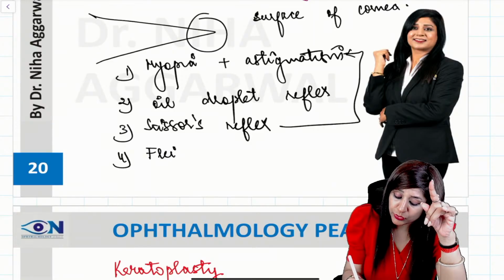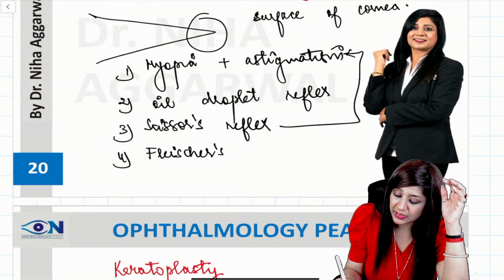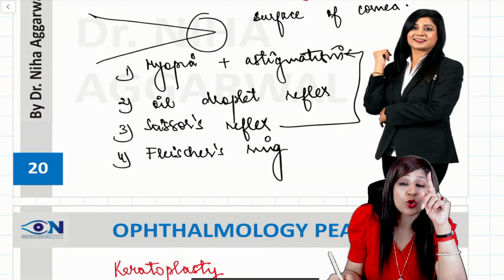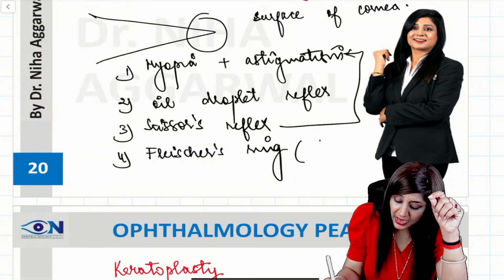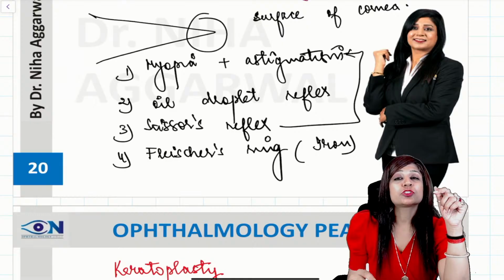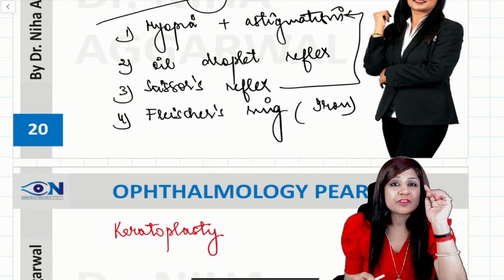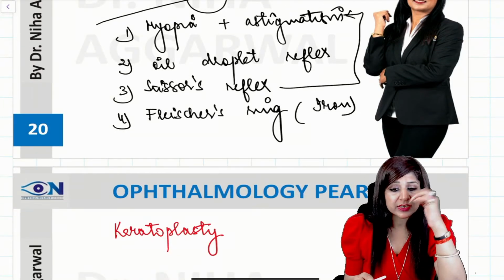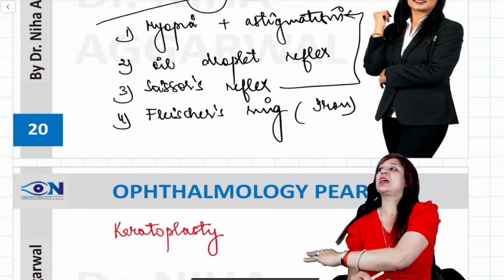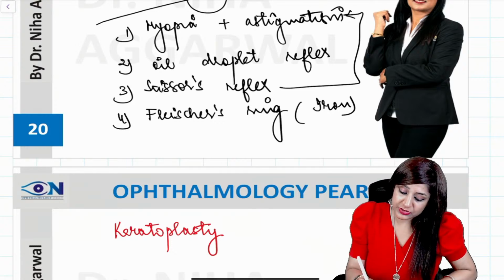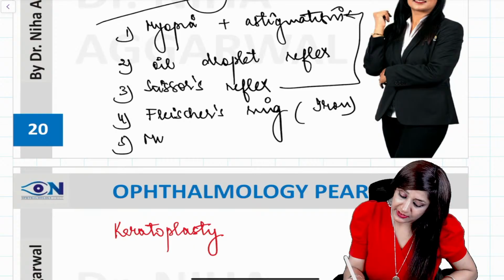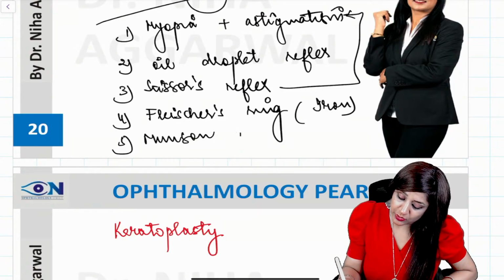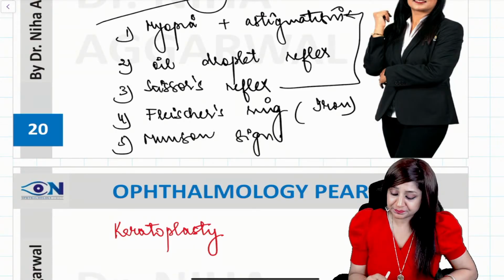Now don't confuse this Fleischer's ring with the KF ring. KF ring was due to copper deposition. This is due to the iron deposition. That was associated with the low levels of ceruloplasmin. This is associated with the keratoconus, and last but not the least, we are also getting the Munson sign.